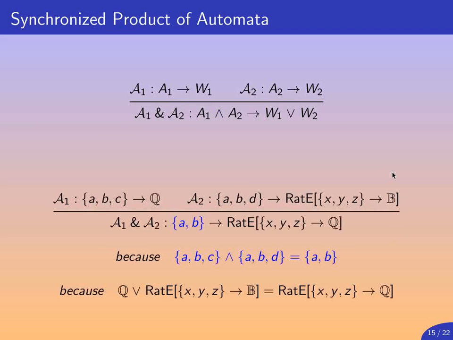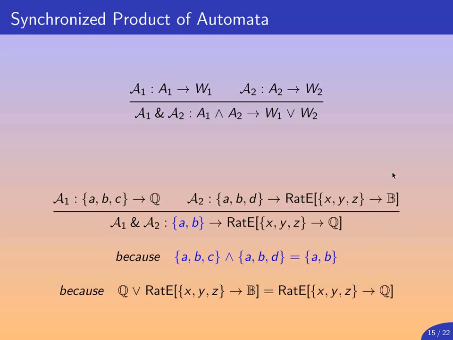In some cases, we are more lucky and we are able to give a stricter type rule, and this is the case of the synchronized product over automata. Because of the semantics of the operation, we know that the only labels which will belong to the synchronized product will be the labels which are both in the first automaton and in the second automaton. So we don't use a join here, but we use a meet of the label sets. The weight set is still a join.